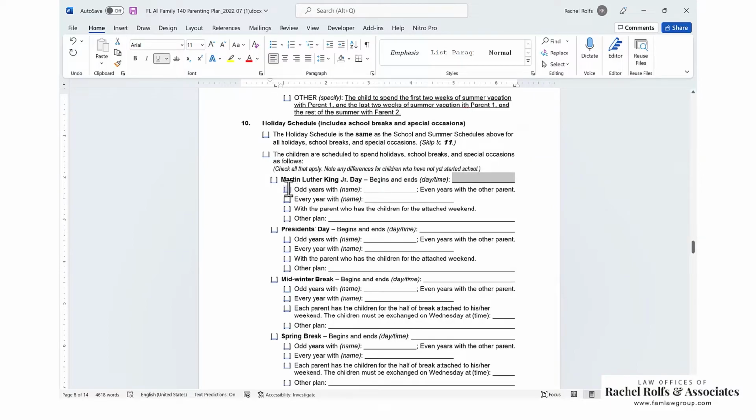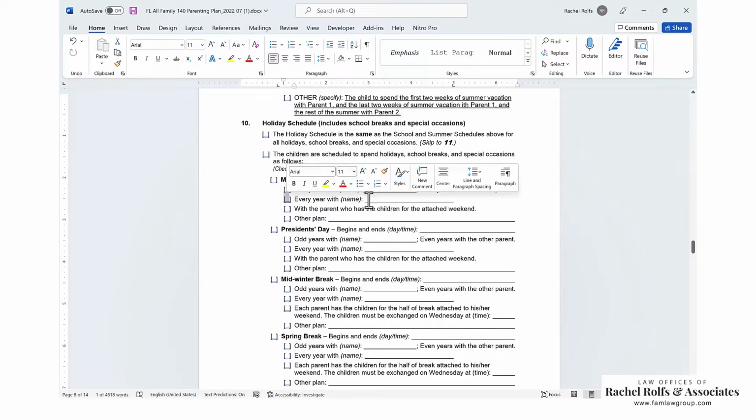And then option 1 on these is odd years with one parent, even years with the other parent. That's one option, a very common option. Just keep in mind that if you do that, it's going to be either the whole weekend or just the day, depending what you put here. So look at a calendar and see how that's going to look, because given your other schedule, your normal schedule, if you just have an every other weekend schedule and one evening during the week, it's pretty easy to do these. If you do something a little more complicated, or if one parent has most weekends and the other parent has mostly during the week, it can be messy.